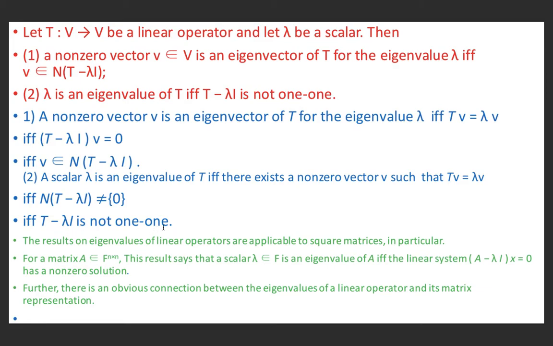The results on eigenvalues of linear operators are applicable to square matrices in particular. For a matrix A belonging to F^(n×n), this result says that lambda belonging to F is an eigenvalue of A if and only if the linear system (A minus lambda I)x equals 0 has a non-zero solution. Further, there is an obvious connection between the eigenvalues of a linear operator and its matrix representation.